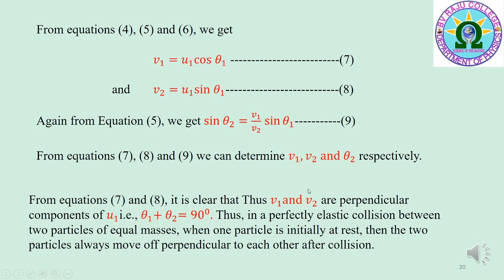From equations 7 and 8 it is clear that v1 and v2 are the perpendicular components of u1, that is theta 1 plus theta 2 is equal to 90 degrees. Thus, in a perfectly elastic collision between two particles of equal masses, where one particle is initially at rest, the two particles always move off perpendicular to each other after collision. In this way, we can describe the two-dimensional perfectly elastic collision.